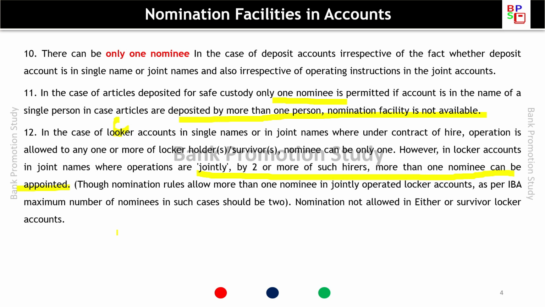So if it is one person, then 1. If joint operation is there, then maximum as per IBA, it can be 2. And it is not available in case of either or survivor locker accounts.